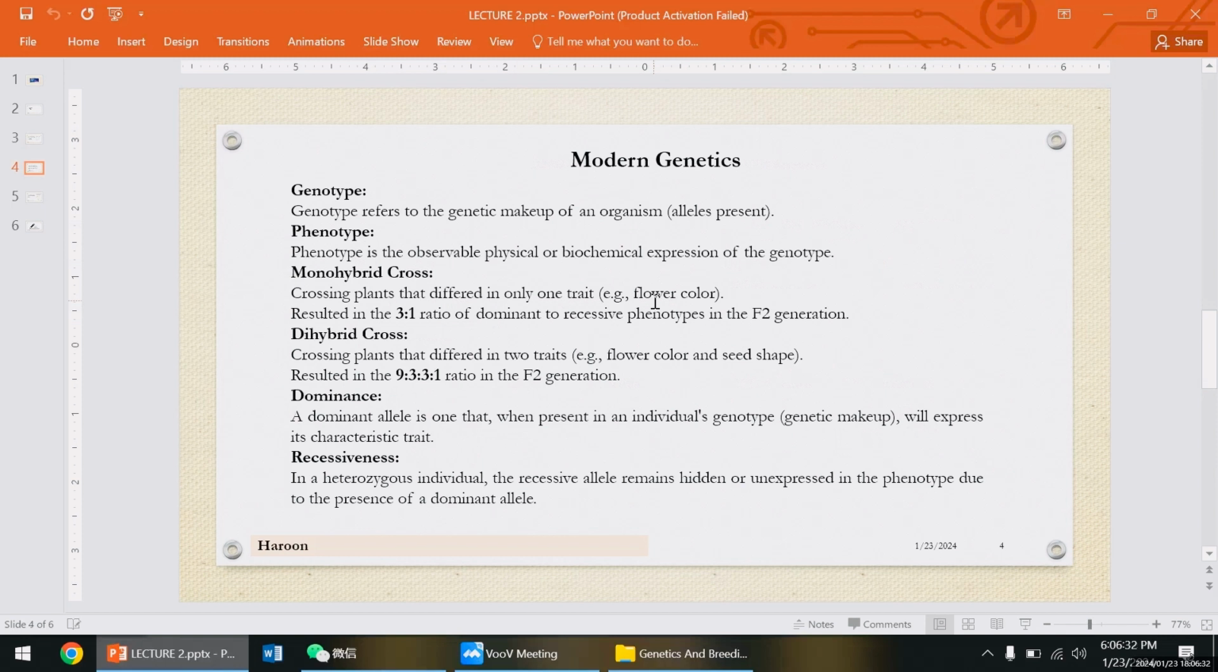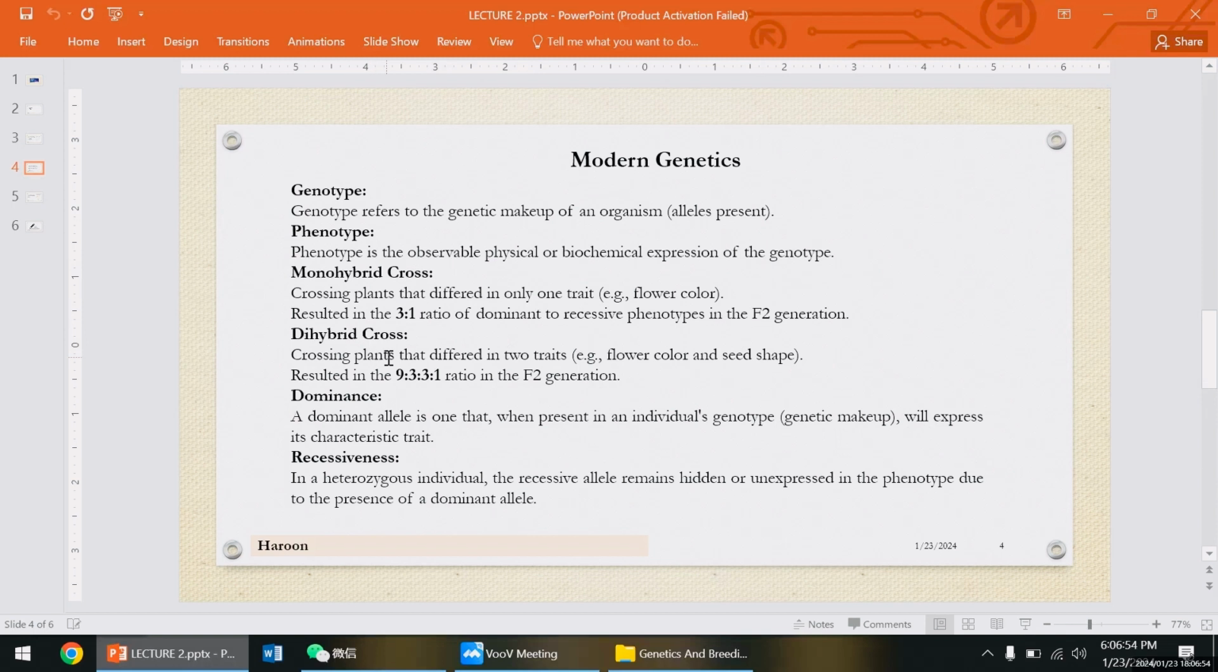Now, monohybrid cross: crossing plants that differ in only one trait, for example flower color. When we cross a monohybrid, we discuss only one trait, flower color, and it results in a 3 to 1 ratio of dominant to recessive phenotype in the F2 generation. In our next slides we will discuss what this 3 to 1 ratio is.